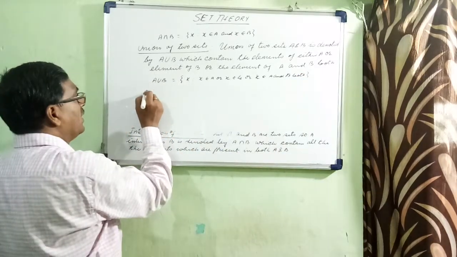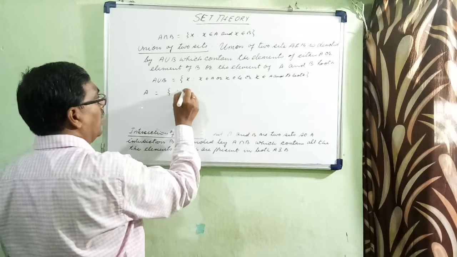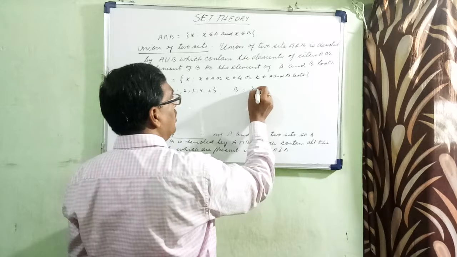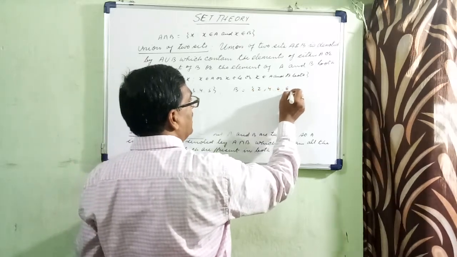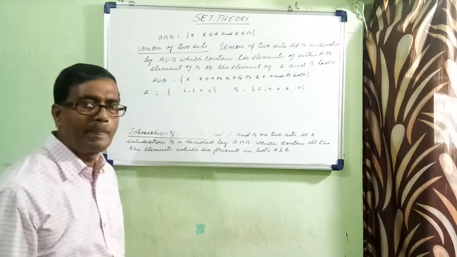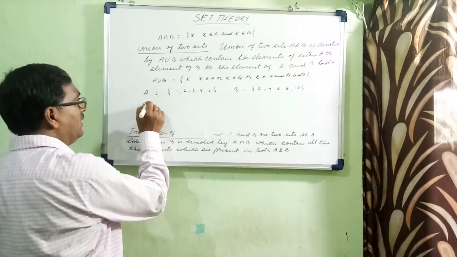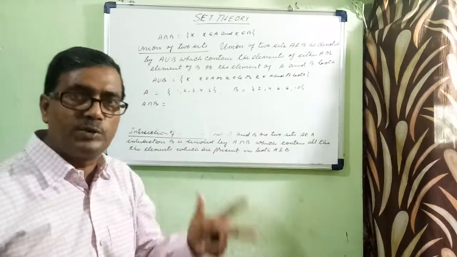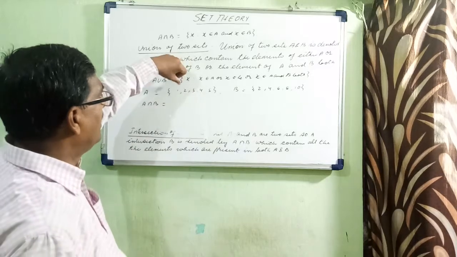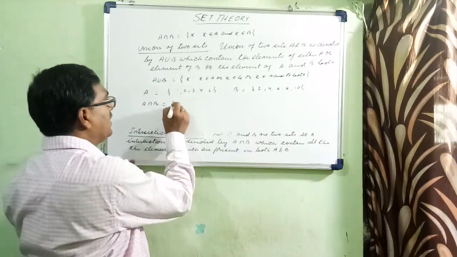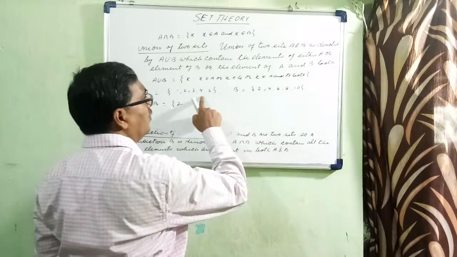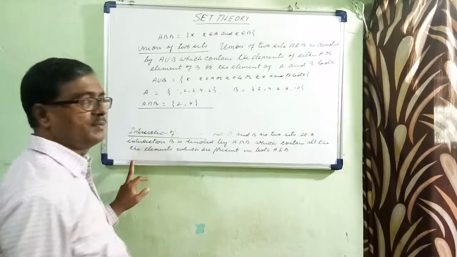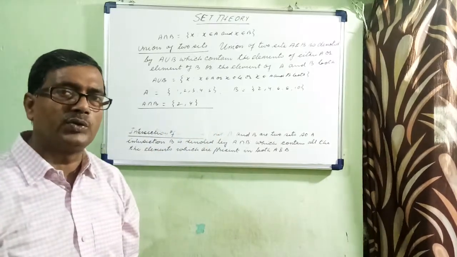Let us take A equal to {1, 2, 3, 4, 5} and B equal to {2, 4, 6, 8, 10}. A intersection B will give you only those elements of A and B which are present in both. What are they? 2, yes; 3, not; 4, yes; 5, not. So A intersection B is {2, 4}.